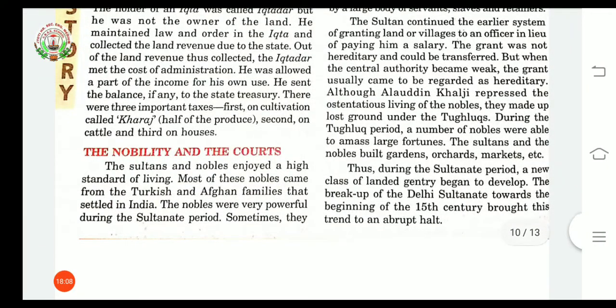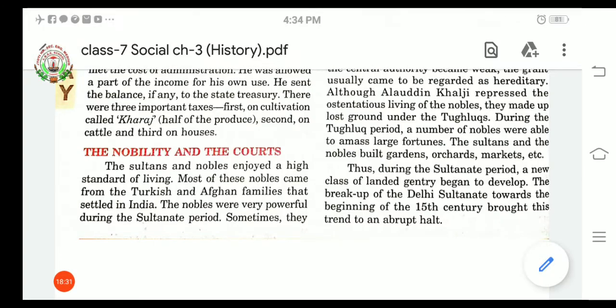The nobility and the courts. Dear students, in the beginning of today's class, we have studied about the division of Indian society. So we know that the upper class comprised the ruling class, which included the sultans, the nobles, the landlords and the Hindu rajas. So the sultans and the nobles enjoyed a high standard of living.